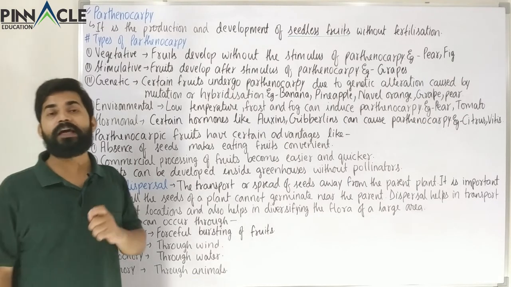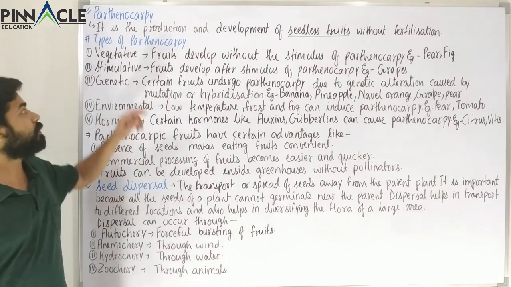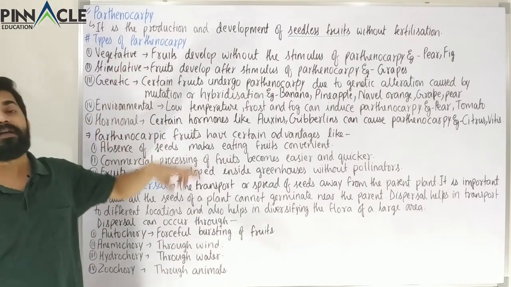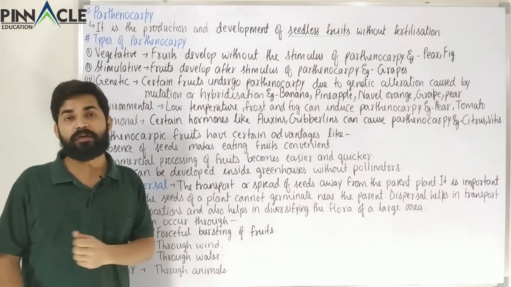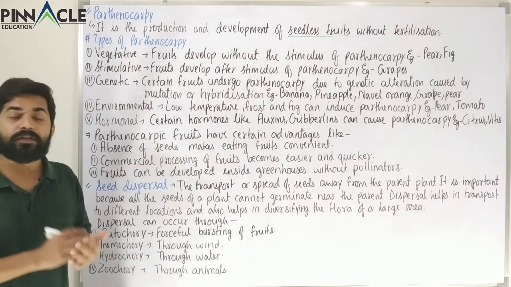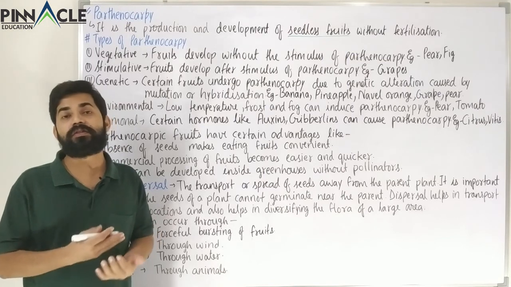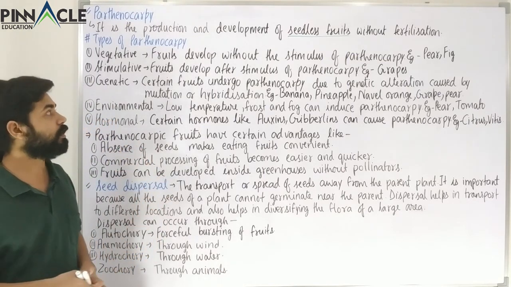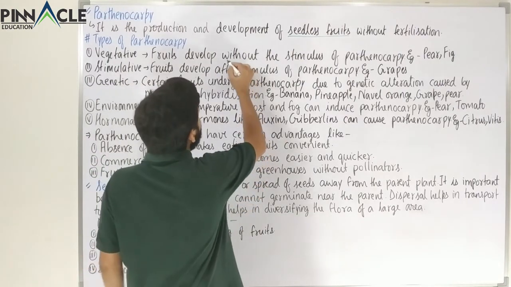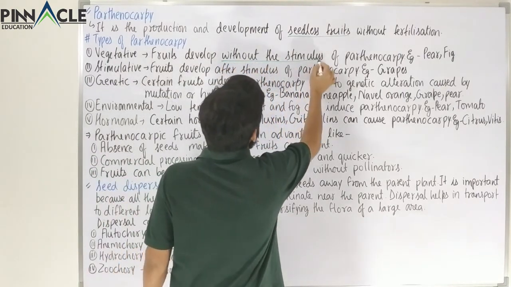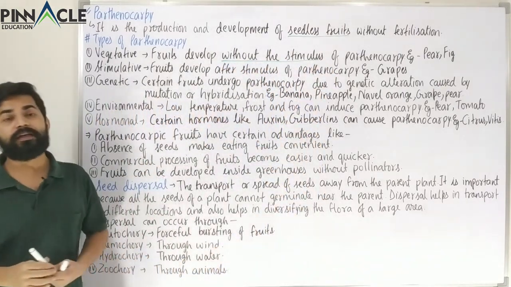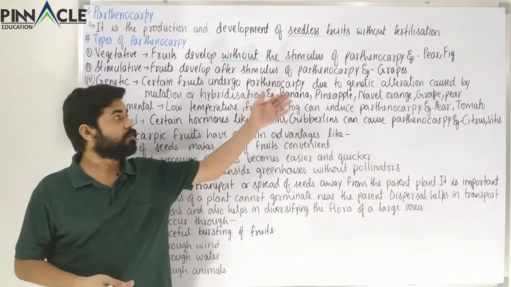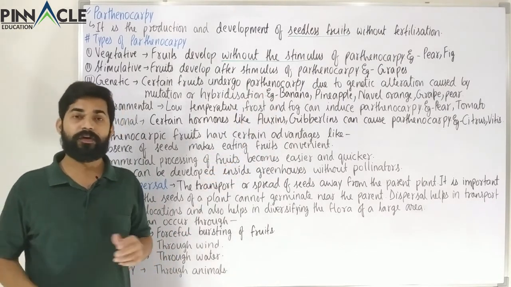The first type of parthenocarpy is the vegetative parthenocarpy, and here a stimulus is not required. That is, the parthenocarpy will take place on its own. No external stimulus is required in this case. And we have the examples of this case, that is the pear and fig.